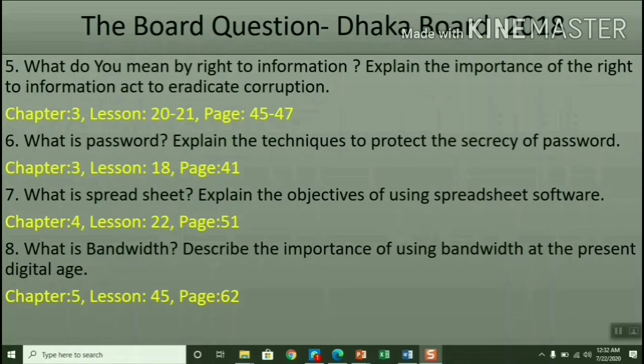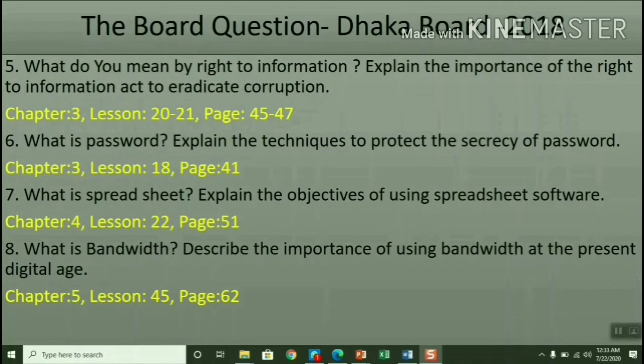If your bandwidth speed is high, no buffering will happen while you are downloading or watching any movie, any video online, or playing games online. But if your bandwidth speed is less, downloading is also problematic, and you can watch videos only with patience. So describe the importance of using bandwidth in the present digital age. You have to make it yourself, because nothing is discussed in the book.